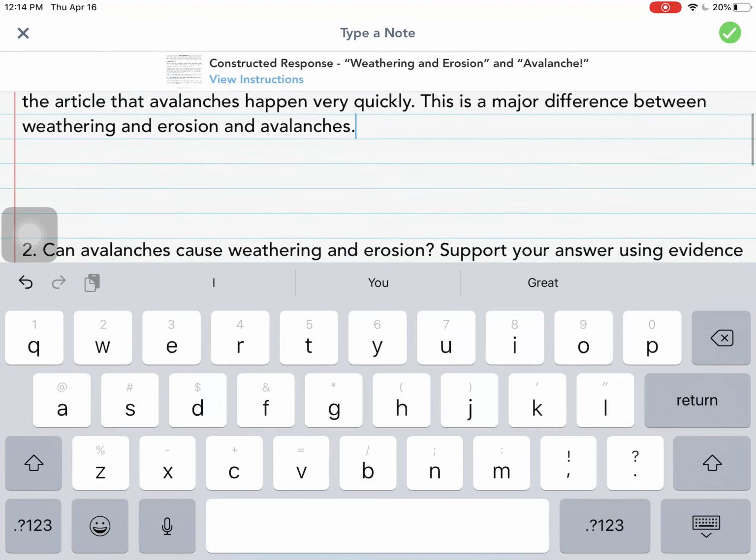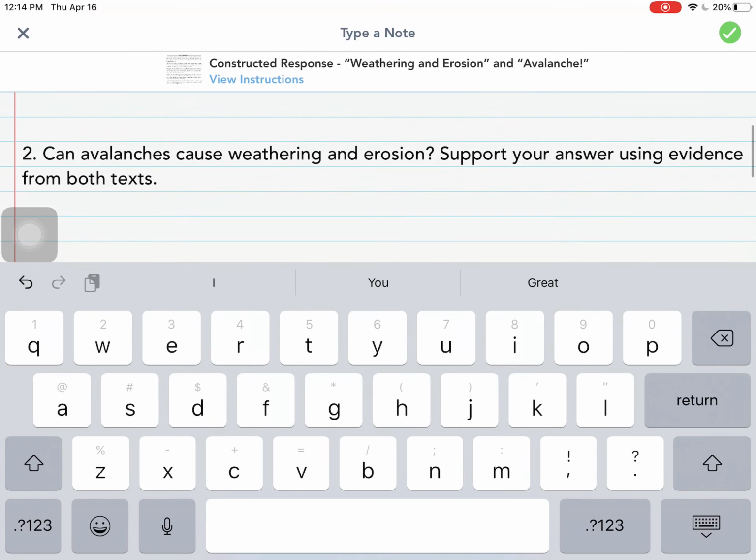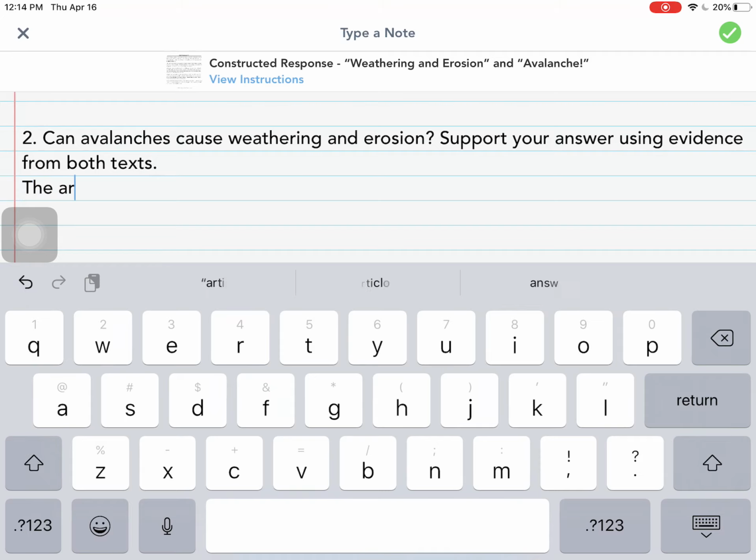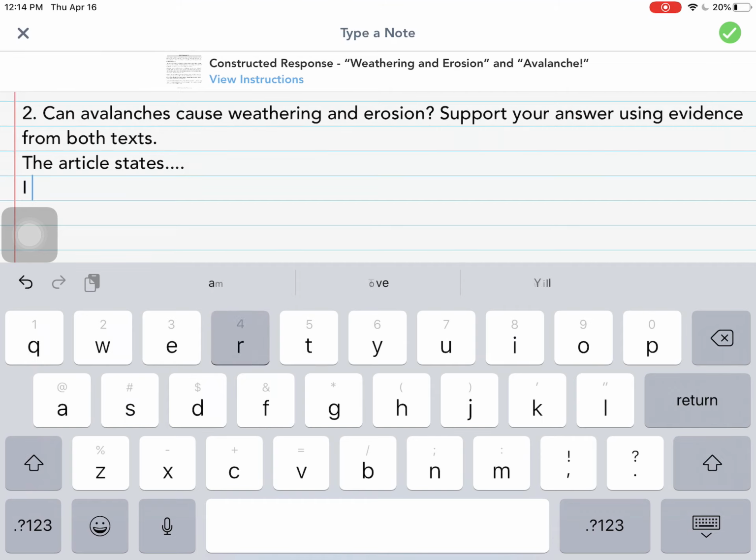Let's take a look at number 2. Can avalanches cause weathering and erosion? Support your answer using evidence from both texts. So again, before I even go into the texts to look for that answer, I'm going to give myself the sentence stem so that I remember to use text evidence. The article states, and I read in the article that.